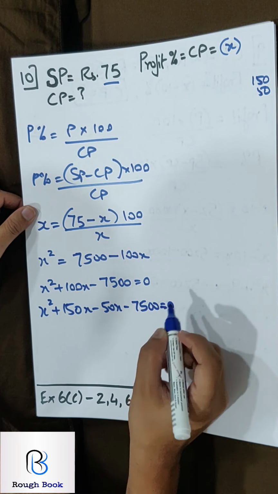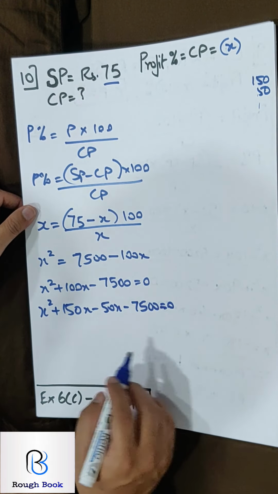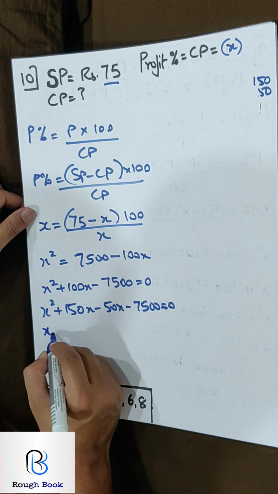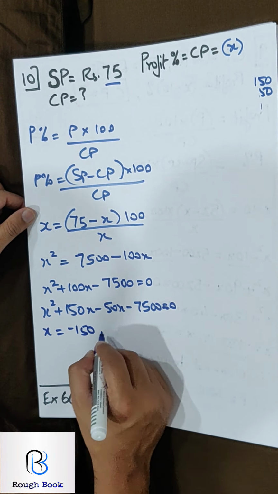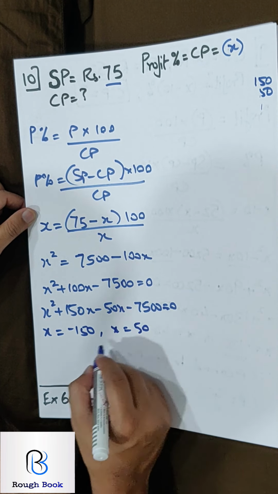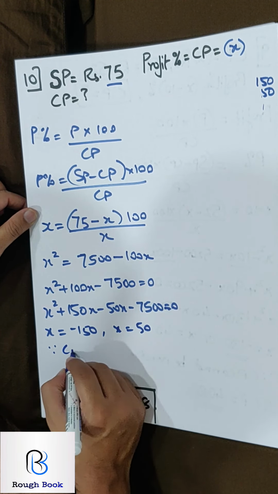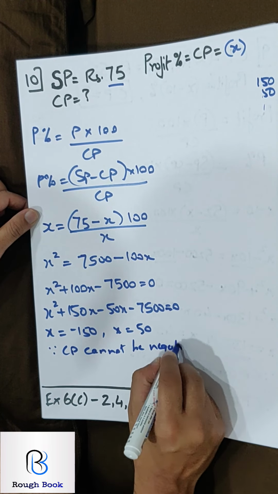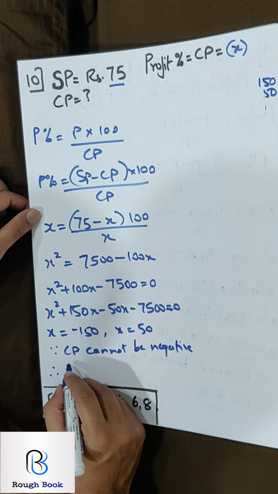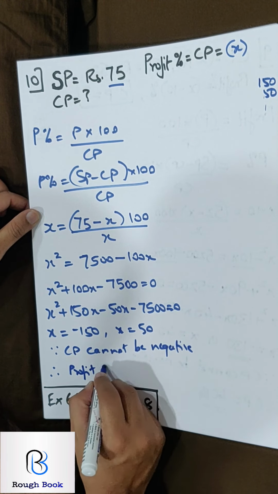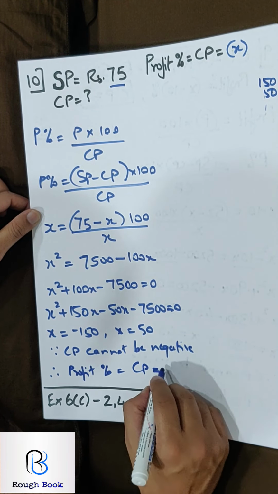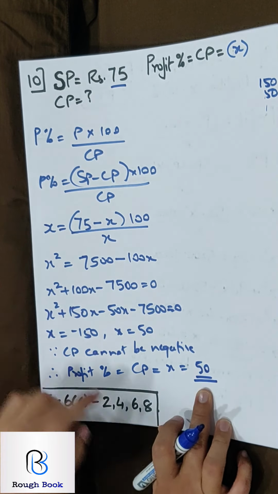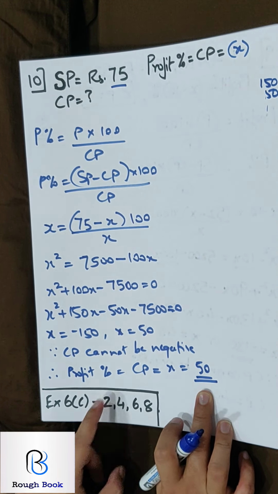If you are not following how to get these factors, repeat the explanation which I have said 2 or 3 times, 100% you will get. So x is minus 150 or x is 50. Since CP cannot be negative, so therefore the final answer, profit percent is equal to CP is equal to x equals to 50. So it can be either 50 rupees or 50%, whatever.